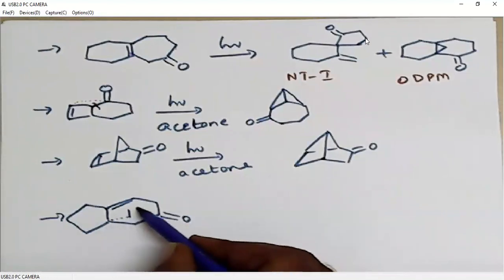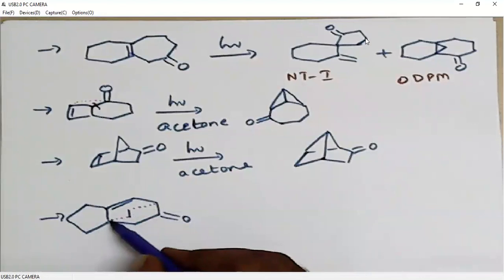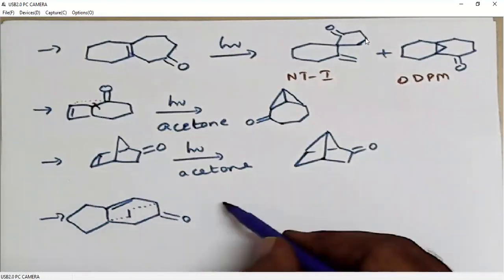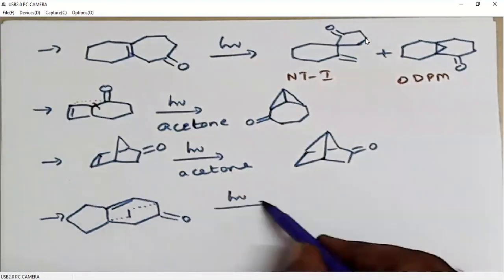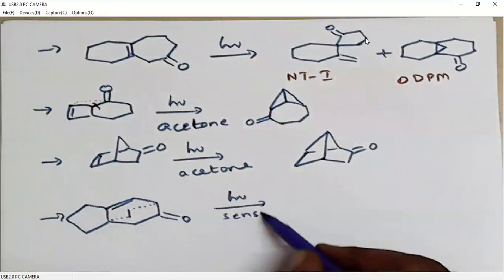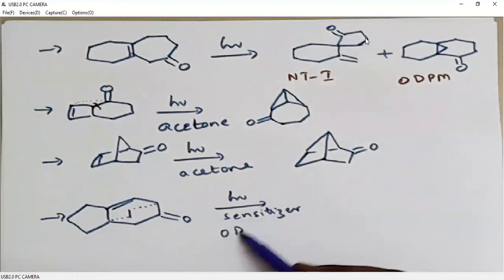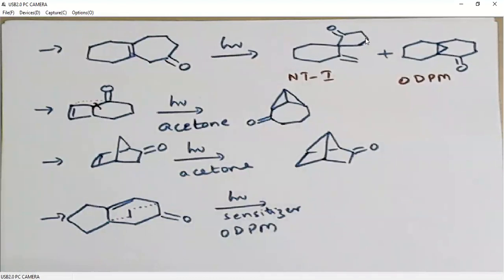In this 3-membered ring system, this is again a ring. This is 6-membered. This side also is 6-membered. Under photochemical conditions, it undergoes ODPM rearrangement and it generates an intermediate like this.